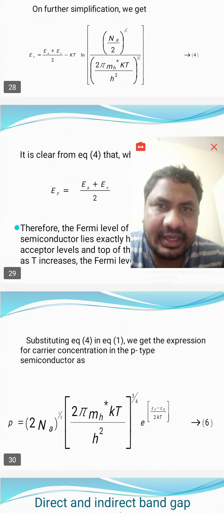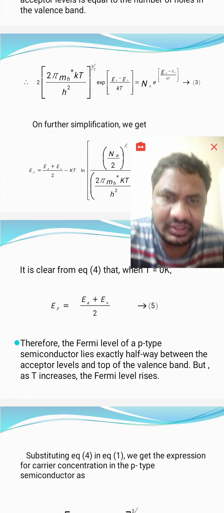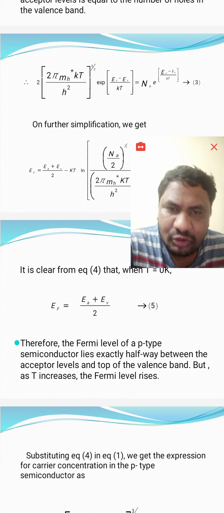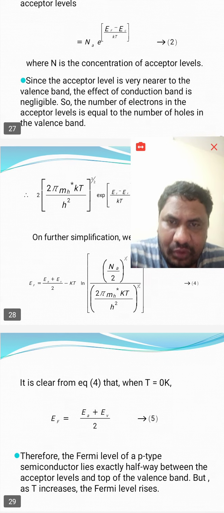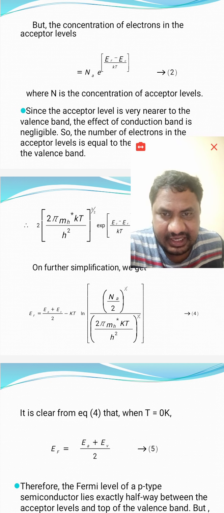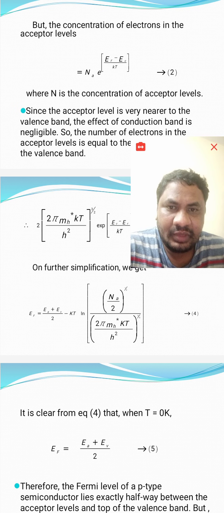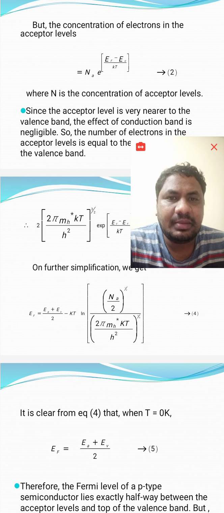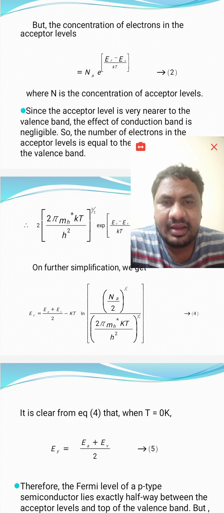So in this particular case, if you see equation number 5, EF is equal to (EA plus EV) by 2, that is equation number 4. In equation number 4 we have EF is equal to (EA plus EV) by 2 plus or minus KT into log of some value. In the second term, if T is equal to 0, then we have EF is equal to (EA plus EV) by 2. That is, at 0 Kelvin temperature, the Fermi level in a p-type semiconductor lies exactly midway between the acceptor level and the top level of the valence band.